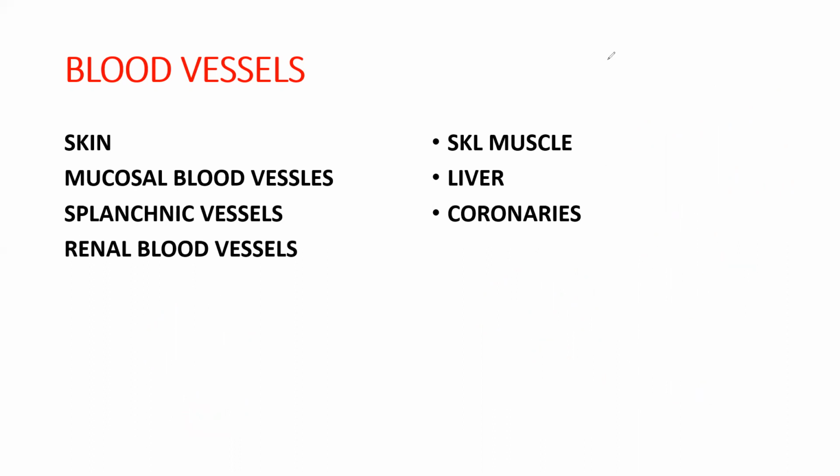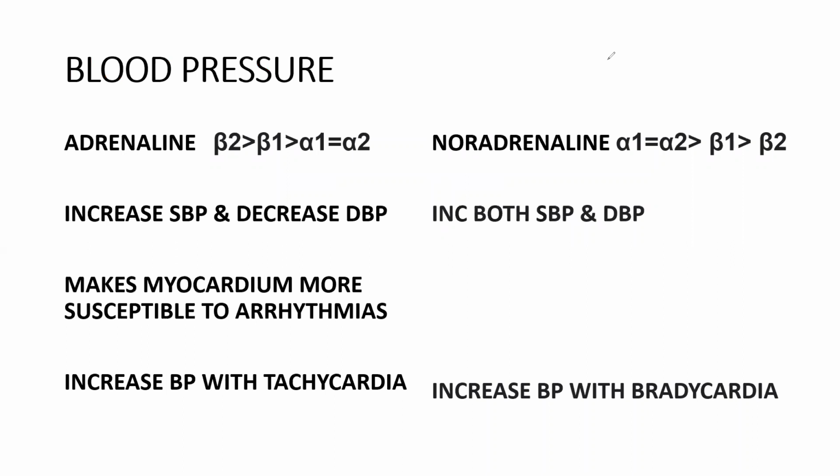This is important, please concentrate here. Regarding blood pressure, how is blood pressure regulated? These are the affinities of adrenaline for different receptors. It has more affinity towards beta 2, and next affinities for beta 1, alpha 1, and alpha 2. And for noradrenaline,